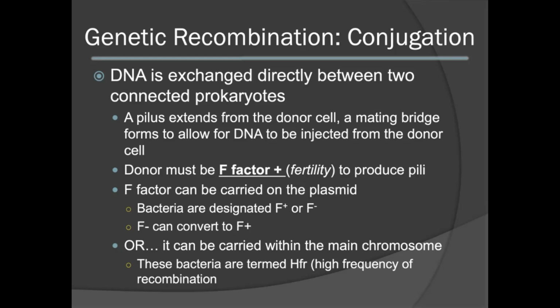The F factor, or fertility factor, itself is genetic information that can be carried on the plasmid or it can be carried within the main chromosome. If the F factor is carried on the plasmid, we can term these bacteria F plus or F minus. F plus if they have the plasmid or F minus if they do not. It is also important to note that F minus bacteria can convert to an F plus if the plasmid itself is transferred. If the fertility factor is carried within the main genome, we would term these bacteria HFR, or high frequency of recombination. This is because they can easily produce the pilus to undergo conjugation.